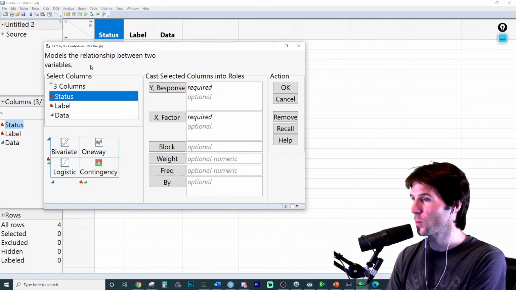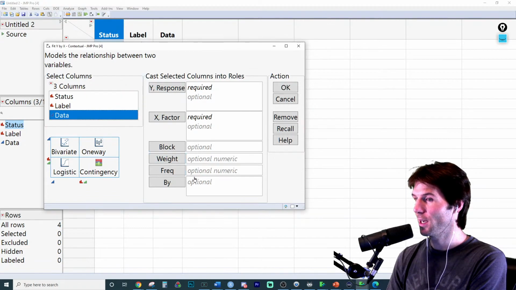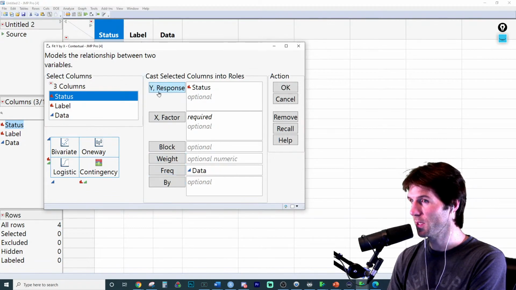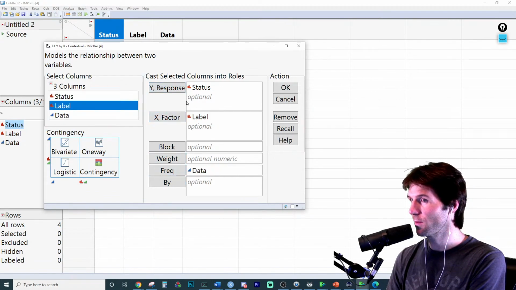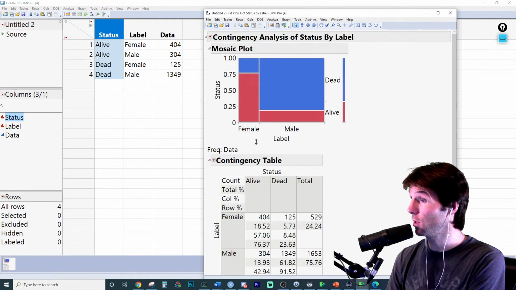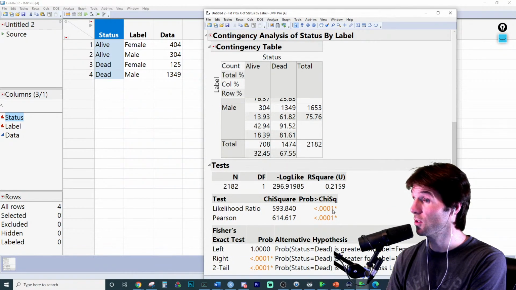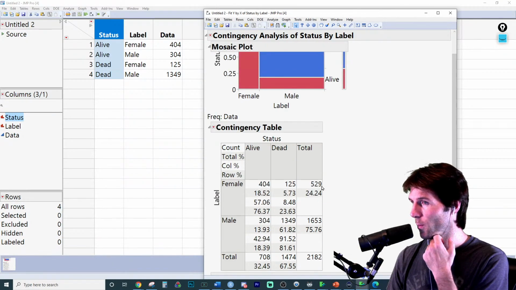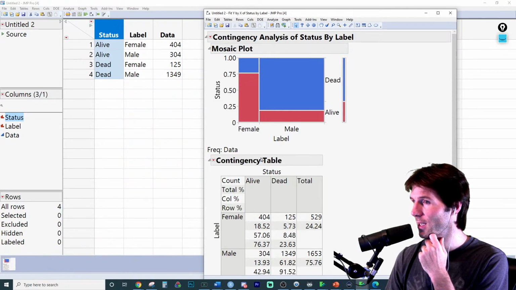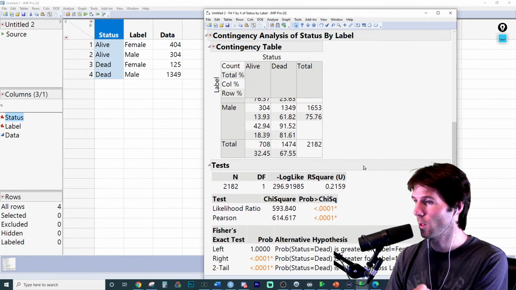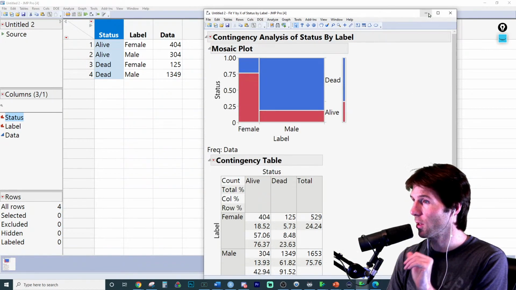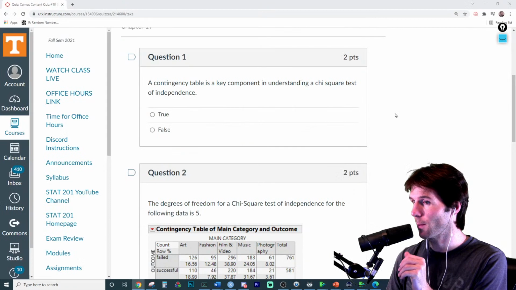Chi-square test of independence is with 2 categorical variables. So we're looking here at 2 categorical variables. Please take a note if you're listening to me. Chi-square test of independence is with 2 categorical variables, and look what we get. Mosaic plot, contingency table telling us if there is an association or if the 2 things are independent. Is somebody's label right here independent of their status, or is it not independent? And we do have evidence that there is a relationship, i.e. they're not independent. Check out the earlier version of this video where we went over this one step by step.